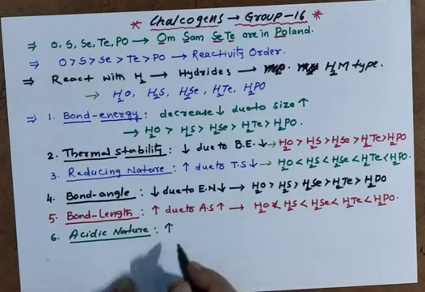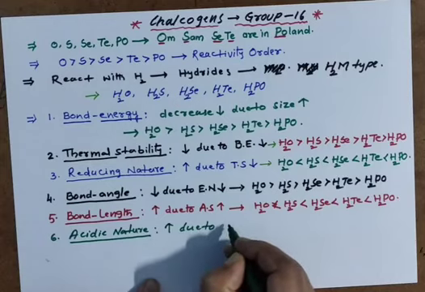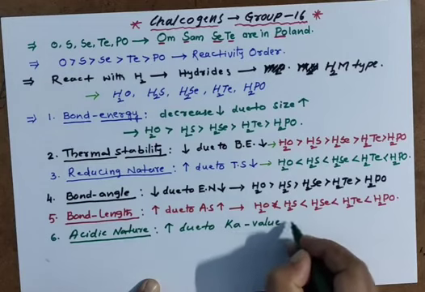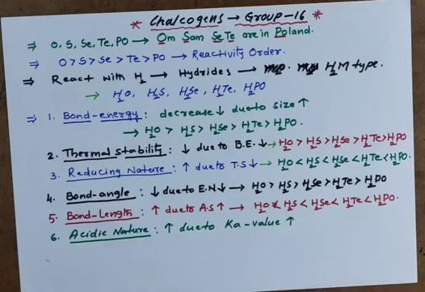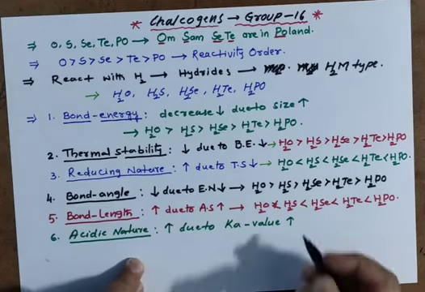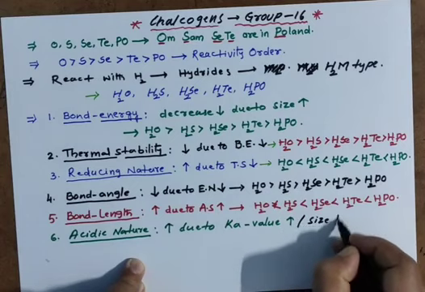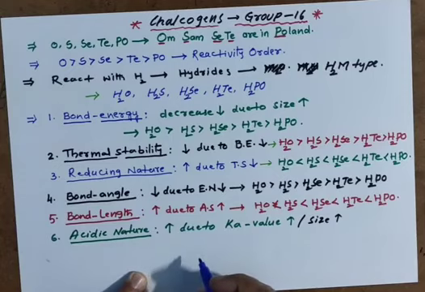Acidic strength among hydrides is increasing down the group because the Ka value is increasing. Ka means acid dissociation constant. We don't know acid dissociation constant yet, that's why here the property is size increasing. Central atom size is increasing, so their acidic strength is going to increase.